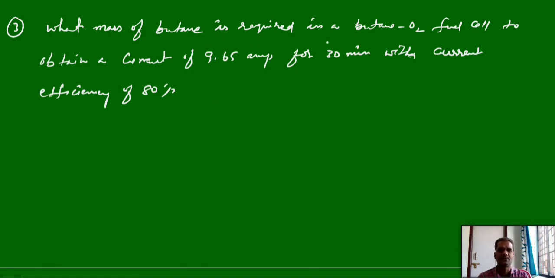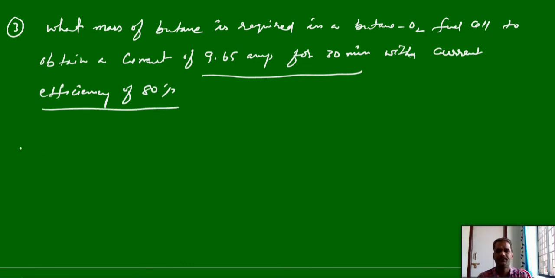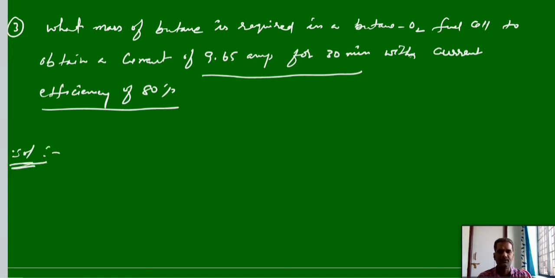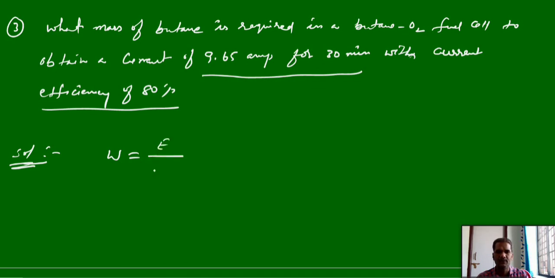What mass of butane is required in butane oxygen fuel cell to obtain a current of 9.65 amperes for 30 minutes? And what is the current efficiency? Here 80% is the current efficiency. For this solution, you can apply Faraday's first law. Mass of butane, that is weight of butane, is equal to equivalent weight of butane by 96,500 into I into T.